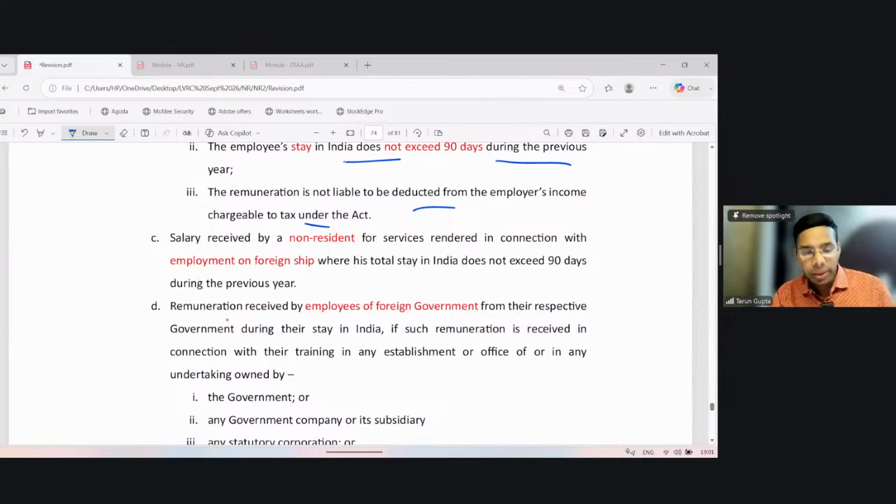Next category of salary is salary received by a non-resident for service rendered in connection with employment on a foreign ship. So if you are working on a foreign ship and you are getting a salary, then if your total stay in India is up to 90 days, the salary you are deriving shall be exempt, where total stay in India does not exceed 90 days during the previous year. Similar to above, okay?